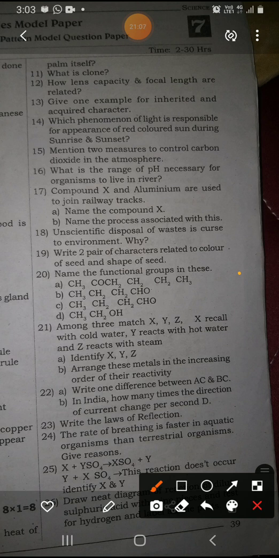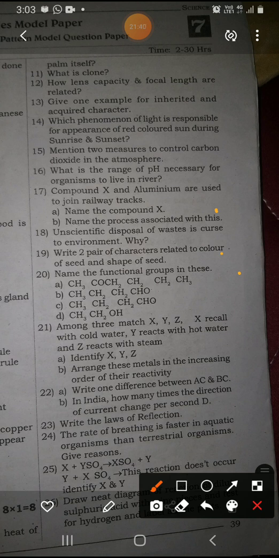Scattering of light is the phenomenon we have discussed, and refraction of light, you know, is when a light ray enters from one medium to another medium, preferably from a rarer medium to a denser medium, so it bends towards the normal. So this phenomenon is responsible for the red color of the sun during sunrise and sunset. I hope you understand the answer. So next, the 15th question, that is